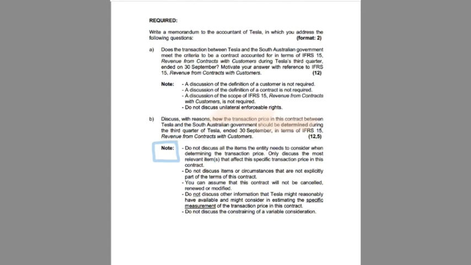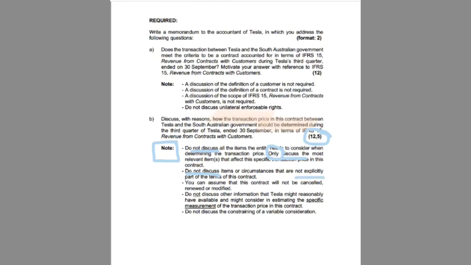What you also need to look at is the mark allocation and therefore also the time allocated, just to give you a guideline of what you need to write. So we say in the note, do not discuss all the items the entity needs to consider when determining the transaction price. Only discuss the most relevant items that affect this specific transaction price in the contract. Do not discuss items or circumstances that are not explicitly part of the terms of the contract.